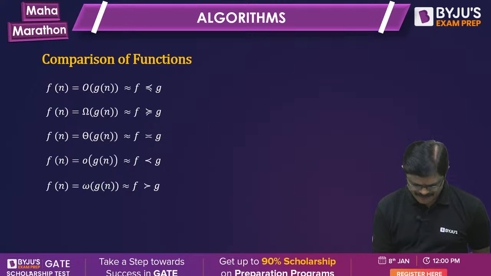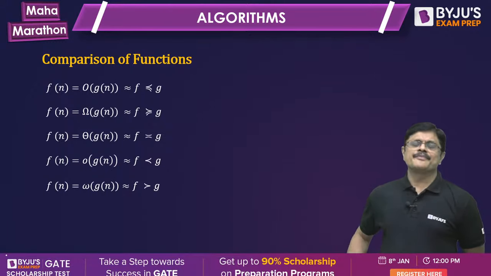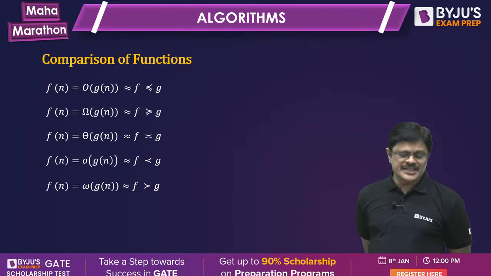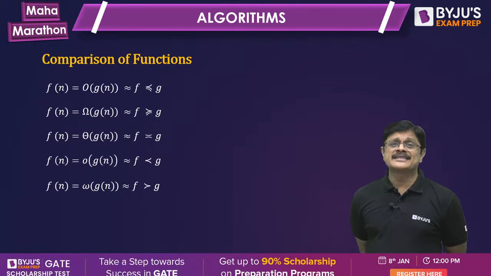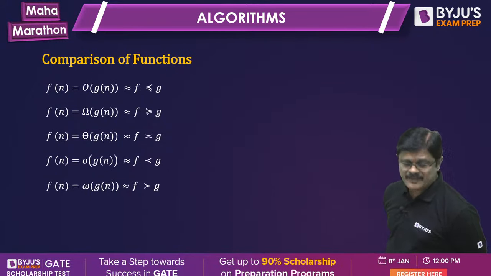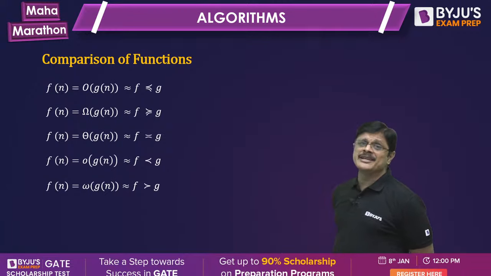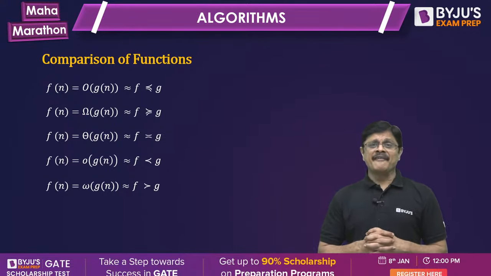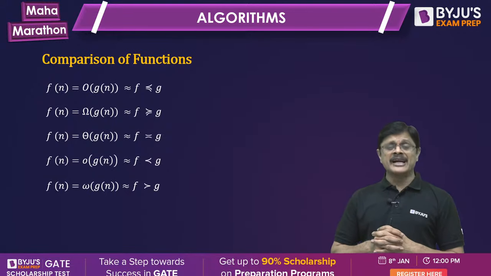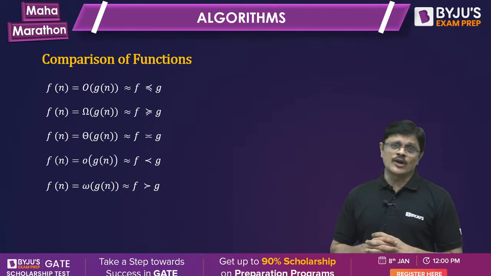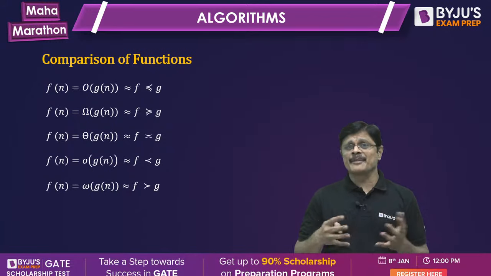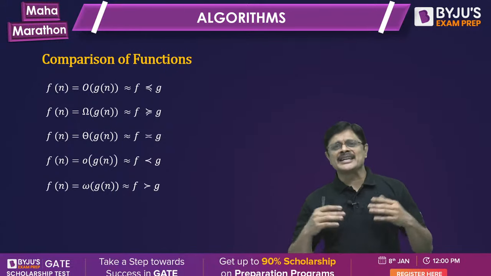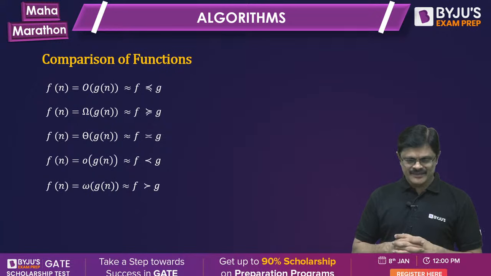If you observe this, Fn is big O of Gn means F is asymptotically smaller than G. F is big omega of G means F is asymptotically larger than G. Fn is big theta of Gn means F and G have the same complexity or the same runtime asymptotically; they are asymptotically equivalent.